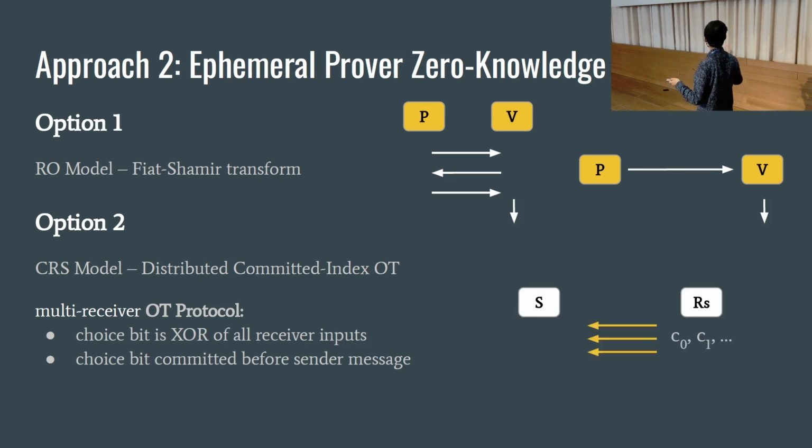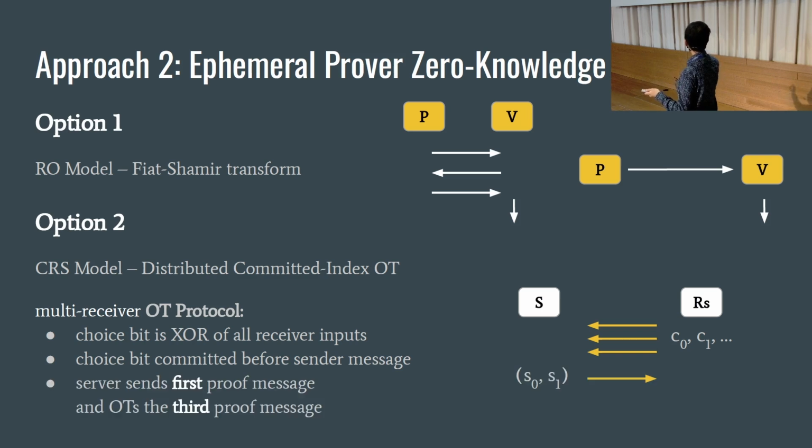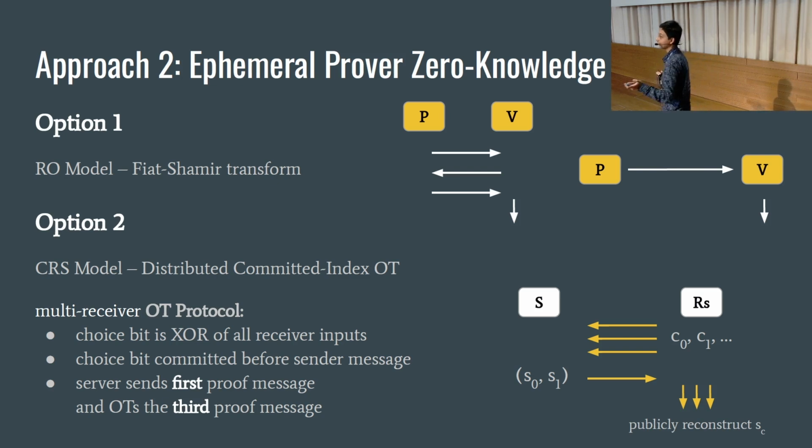And so here's how it happens. The protocol typically works in which there's the first message that the receivers all send, then the sender creates its second message, and that is a function of its inputs, and then the receivers post some public outputs, and this allows you to publicly reconstruct the sender's message. And you can see why this can be used to streamline our Sigma protocol, right? Because the prover can create the first Sigma protocol message and both the third Sigma protocol messages and put them into the OT, and done. So this is something that we call ephemeral prover zero knowledge, or EPZK.